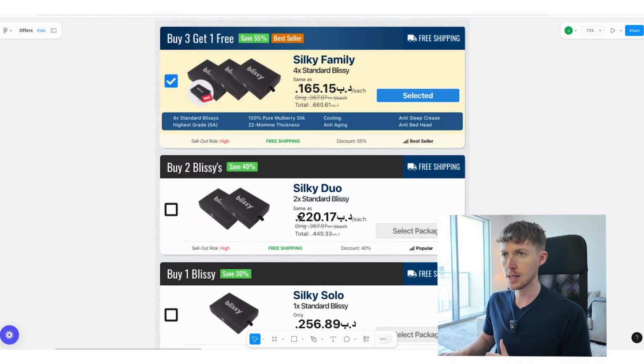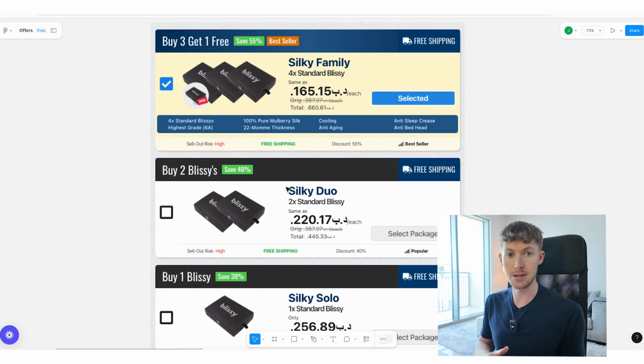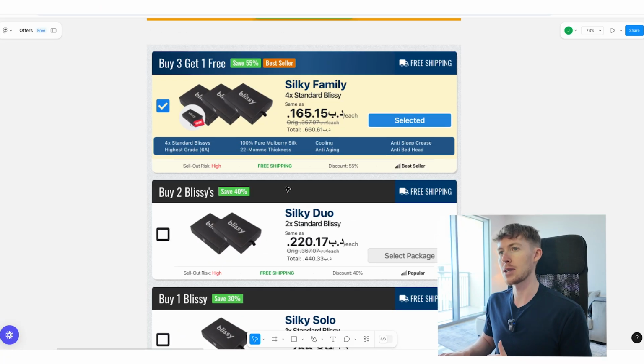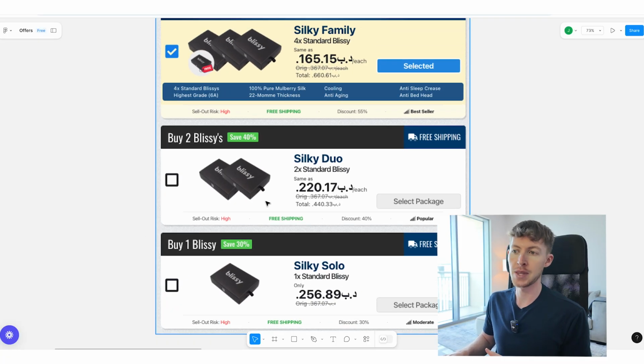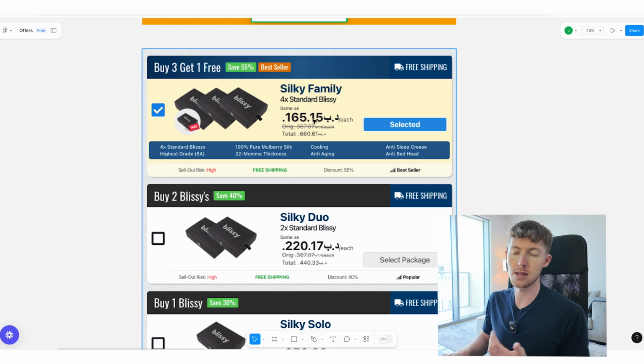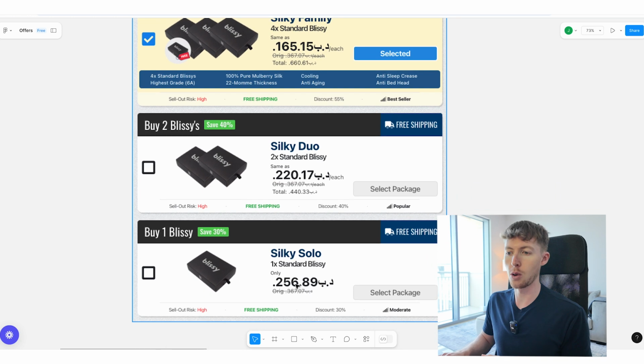However, this example here from Blissy, they're selling pillowcases, right? A pillowcase is not really something you would use up and need to replace. Maybe over the course of years, but it's not something that's top of mind. However, they're applying this quantity break offer pretty well, and they're optimizing towards the buy 3, get 1 free. And basically the whole angle with this is like, if you have multiple pillows on the bed, maybe you get one for a friend, you get one for your family member, whatever it is, right? That is really what they're aiming towards. And as you can see, the price goes up and this is in dirhams, but you can see that it's actually lower, right?